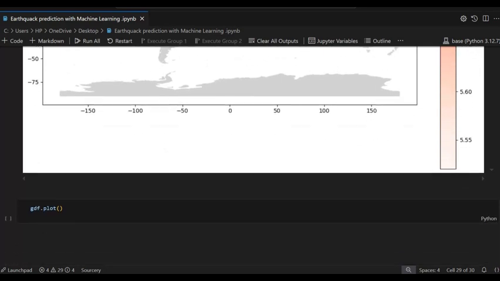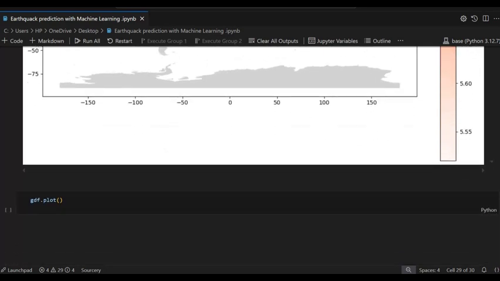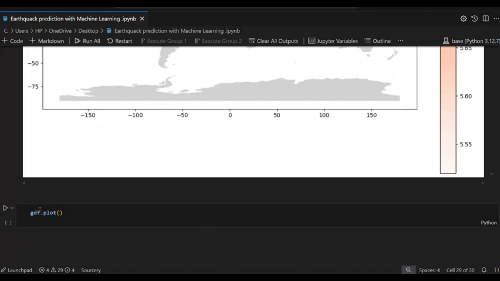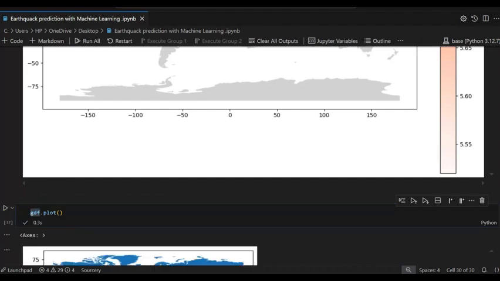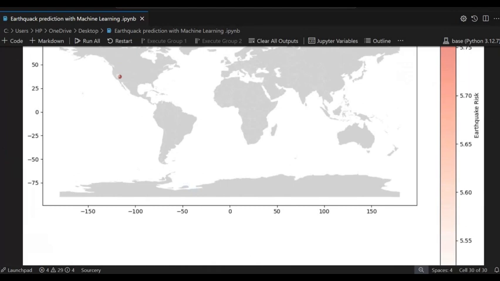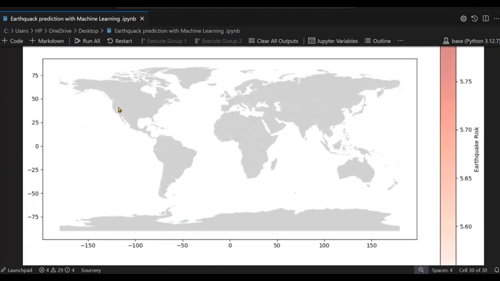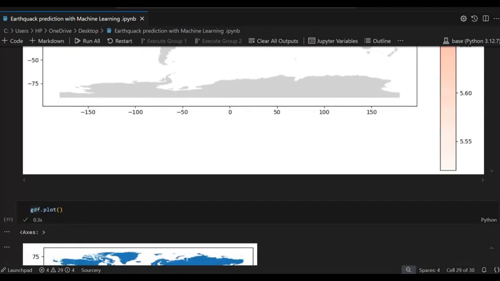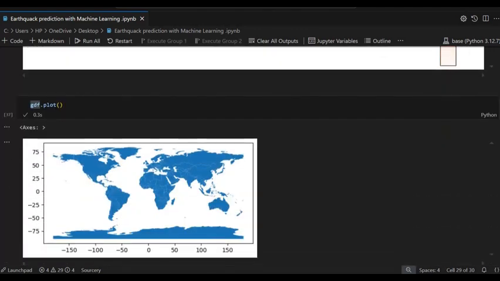The next, same thing, I am using only gdf, the variable name, .plot, so it shows only the plot. The difference is that the earlier one shows the earthquake risk points, but here there is no earthquake risk. It shows only the geographical visualization.